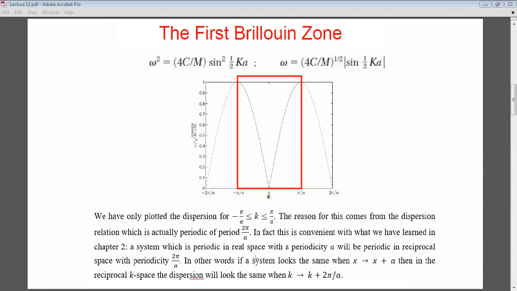In other words, if a system looks the same when x is replaced by x plus a, then in reciprocal k space, the dispersion will look the same when k is replaced by k plus 2 pi over a. So if I stand here, for example, at minus pi over a, plus 2 pi over a will take me back here and I will be repeating the same motion. Okay.